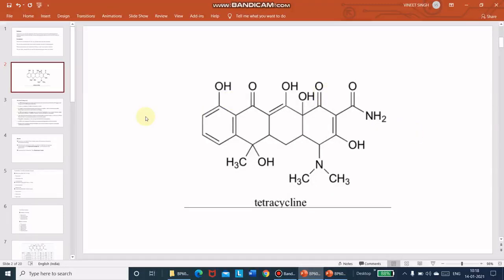So tetracyclines, as the name suggests, tetra means 4, चार. Cycline means cyclic rings, यानी कि that compound has 4 cyclic rings उसके अंदर. That's why it's called tetracyclines. And this is the structure of tetracyclines.